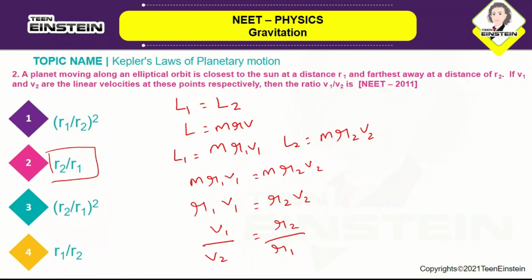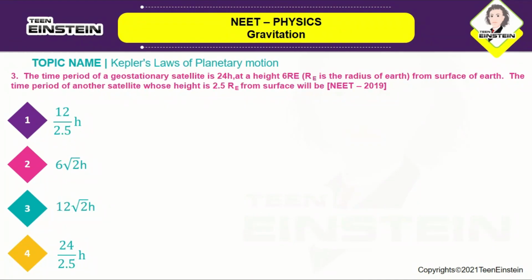Okay. The next question is, the time period of a geostationary satellite is 24 hours at a height 6 RE, where RE is the radius of the Earth, from the surface of the Earth. The time period of another satellite whose height is 2.5 RE from the surface will be. So here they want us to calculate the time period of a satellite which is at a height of 2.5 RE from the surface of the Earth. RE is the radius of the Earth.